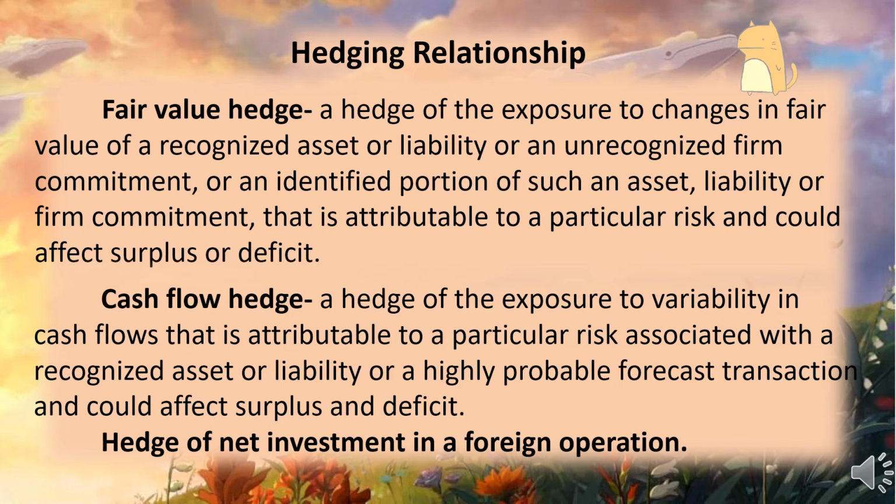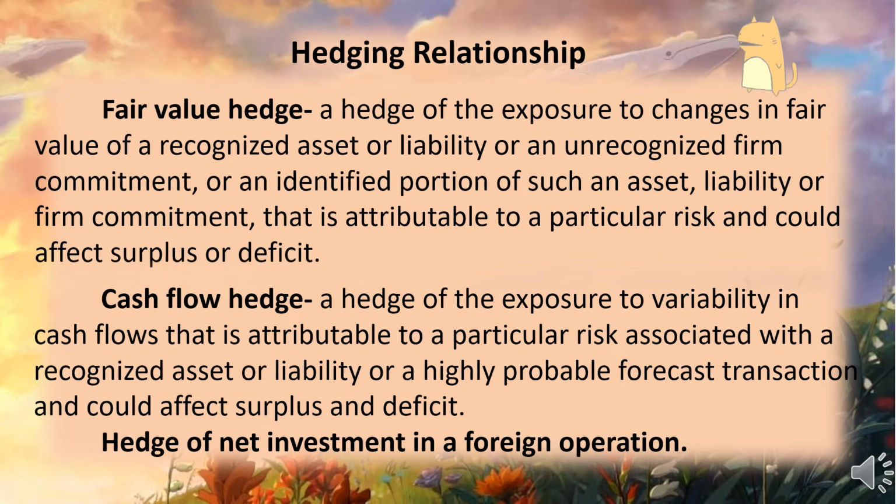So the second hedging relationship is cash flow hedge, a hedge of exposure to variability in cash flows that is attributable to a particular risk associated with a recognized asset or liability or highly probable forecast transaction that could affect surplus or deficit.